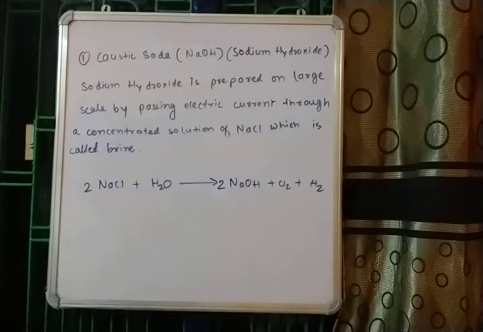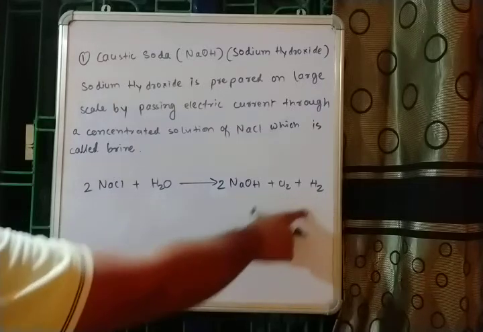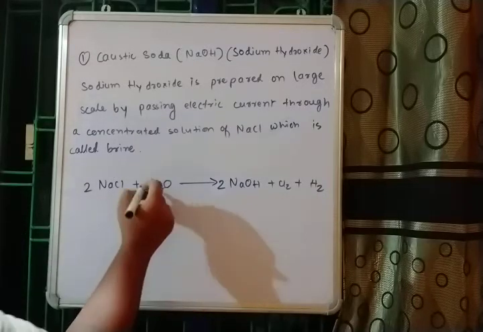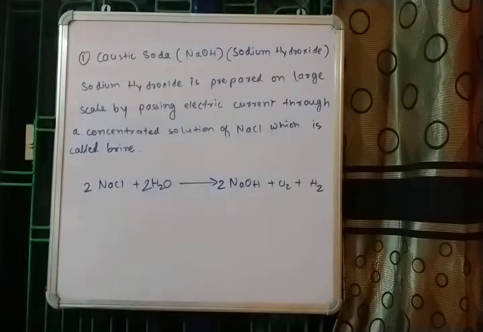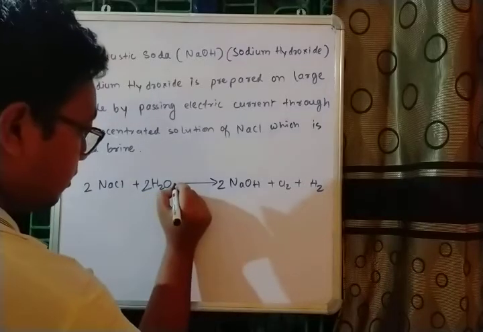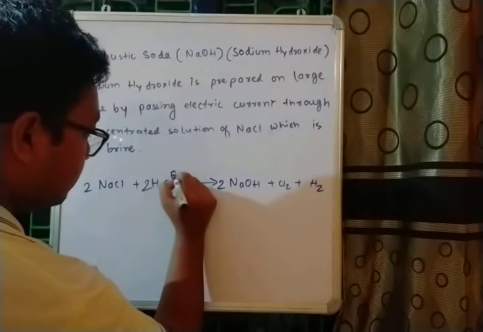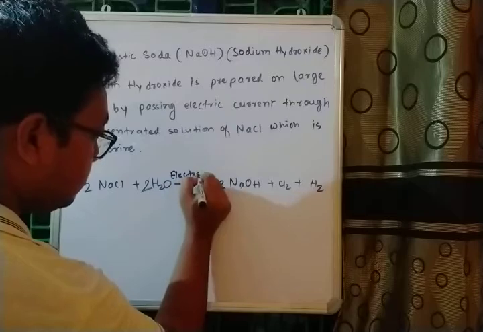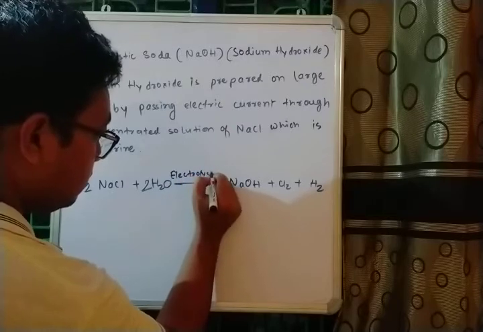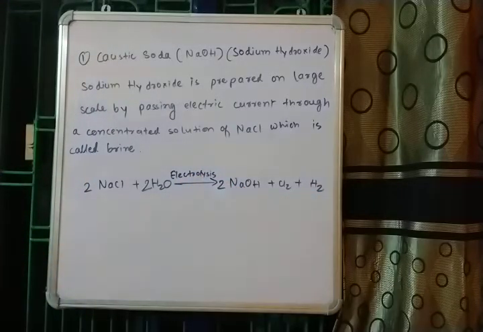Now how many hydrogens do we have here? 2 and 2, that is 4. There we have only 2, so we put 2 there, and yes, everything is balanced now. On top of the arrow I will write electrolysis.